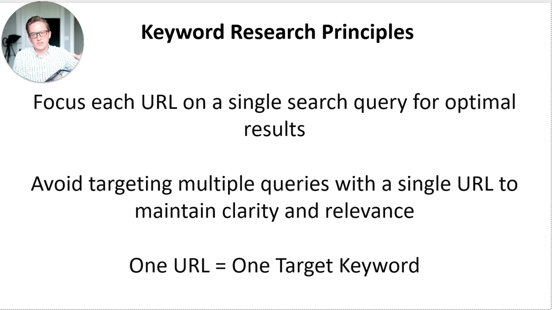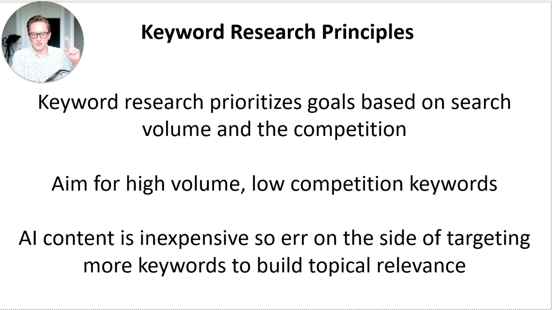Okay, so this is an important point when we are optimizing or writing an article, when we're using Page Optimizer Pro as part of our topical relevance. Each URL gets one target keyword, right? We cannot optimize a URL effectively for more than one keyword. So do not try to optimize a URL for 2 or 3 or 4 keywords. You get to choose one, okay? I know that can be hard, but that's it. You just choose one keyword for one URL.